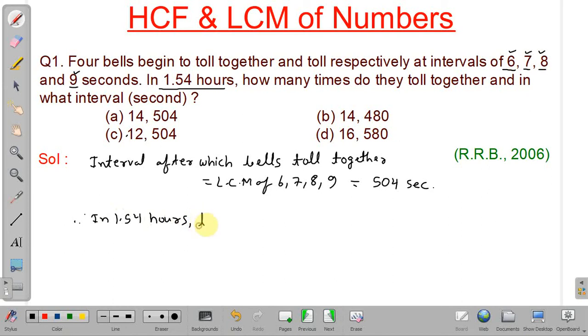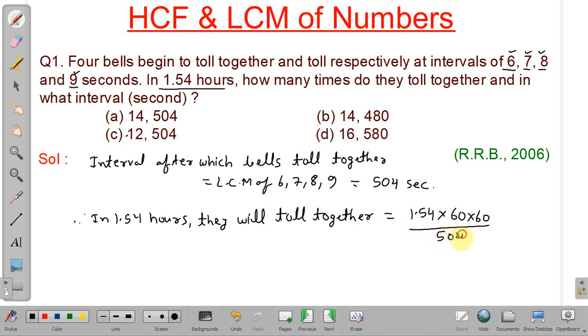Therefore, in 1.54 hours, the number of times they will toll together will be equal to 1.54 into 60 into 60, since we have to convert this into seconds, divided by the time interval. We have to find the integral value of this.